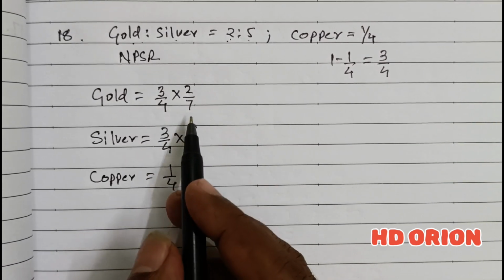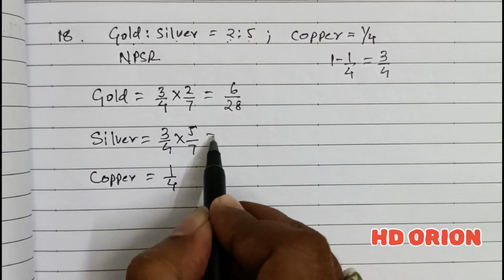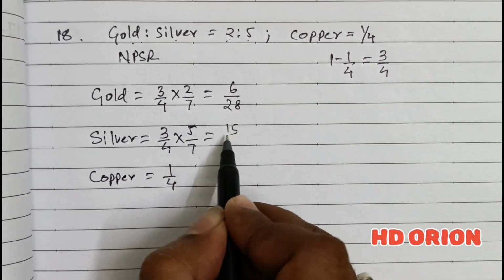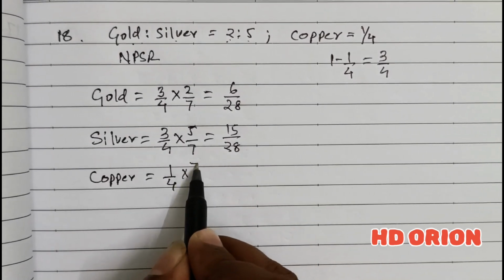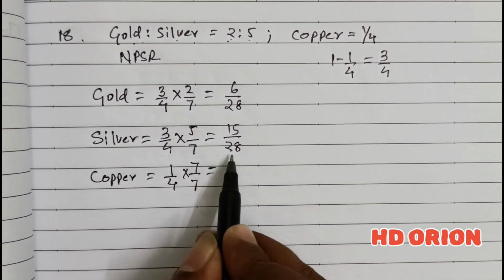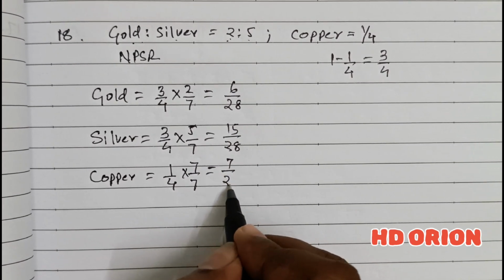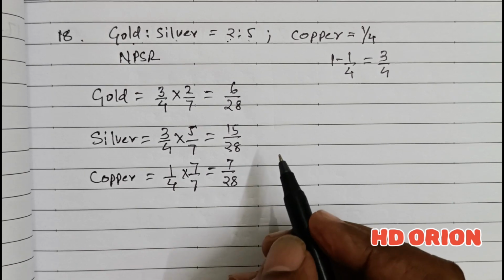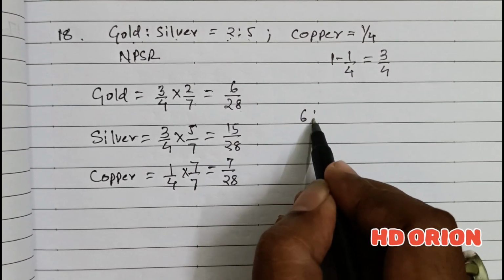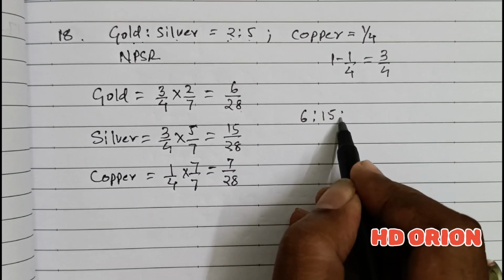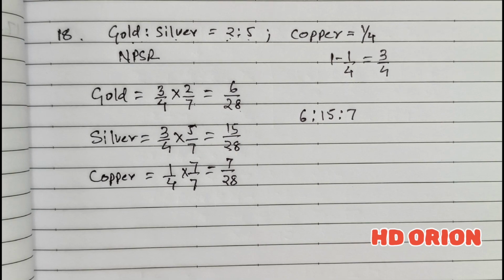Now multiply it, it is 6/28. Here it is 15/28, and here the denominator is 4. So multiply and divide it by 7 so that the denominator becomes common, and it is 7/28, which is nothing but 1/4. Now because the denominators are same, therefore the numerators are the profit sharing ratio. See, the numerators are the profit sharing ratio.